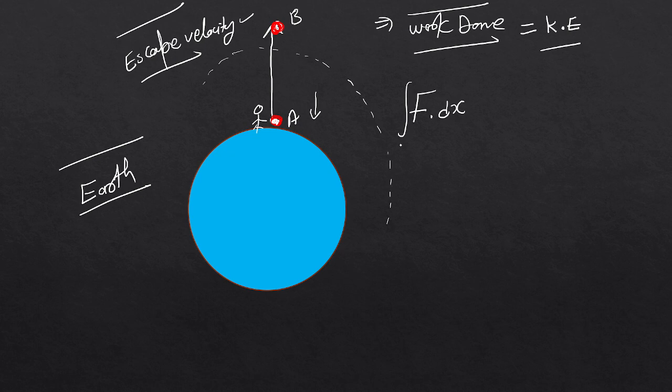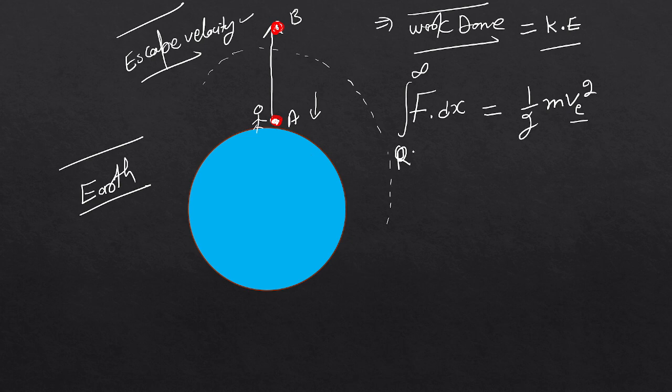Assume that this is r. It is from r to infinity, and it is equal to the kinetic energy, 1 over 2 m v square. What is this v? Let's say ve. This is the velocity with which the material is moving, because of which it is able to escape from the earth's gravitational force.